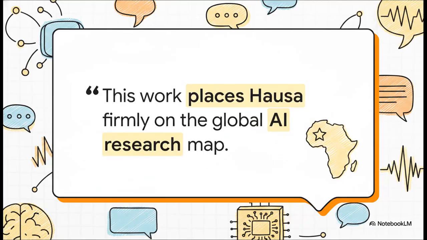This incredible academic achievement goes way, way beyond just building a better spell checker. As the researchers noted, this work places Hausa firmly on the global AI research map. It provides the absolute vital framework needed to ensure millions of African voices aren't left behind by the algorithms of tomorrow. By fixing this foundational layer of data, we unlock smarter chatbots, better search engines, and radically improved digital education platforms.